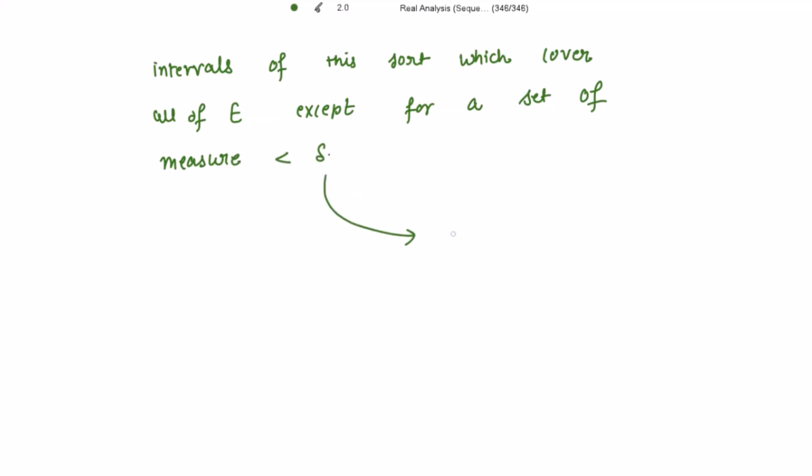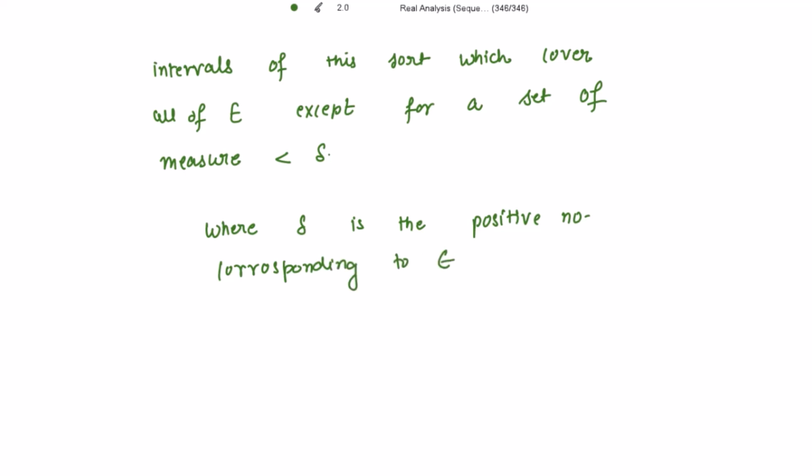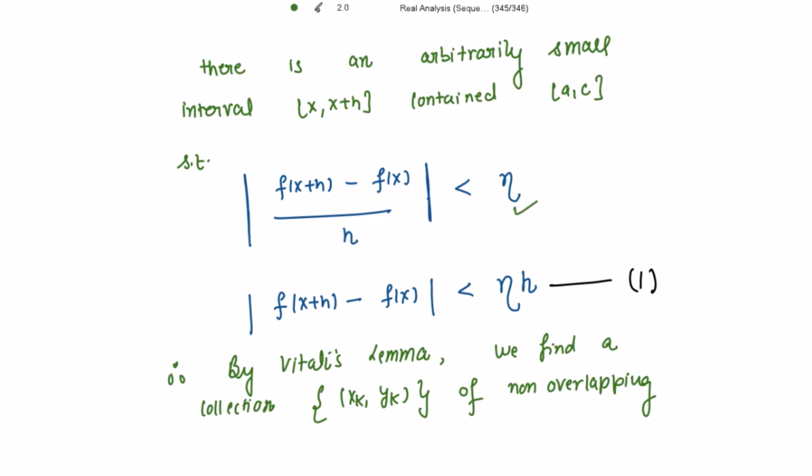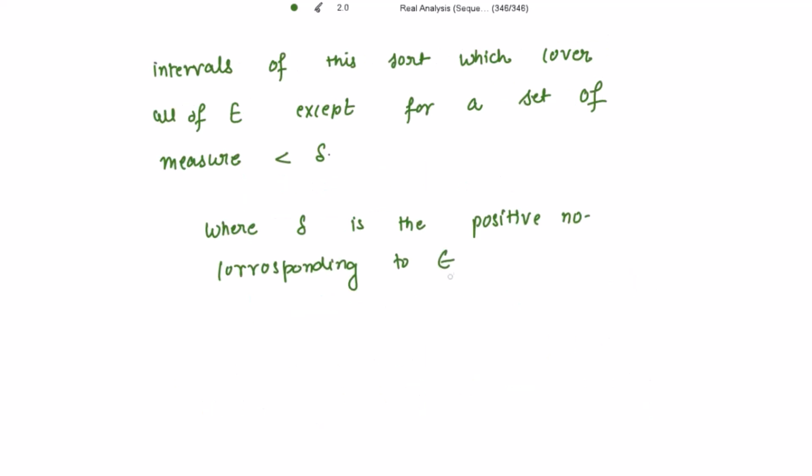This is the delta which is defined in the definition of absolute continuity, right? Where delta is the positive number corresponding to epsilon. That is why I have mentioned eta there, because I am going to use this epsilon with this delta for the definition of the absolute continuity of f.